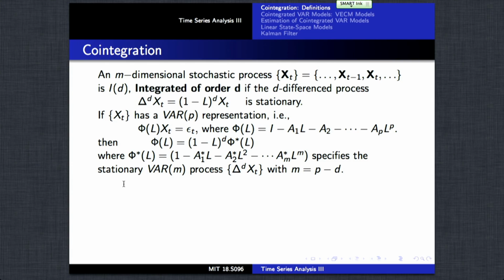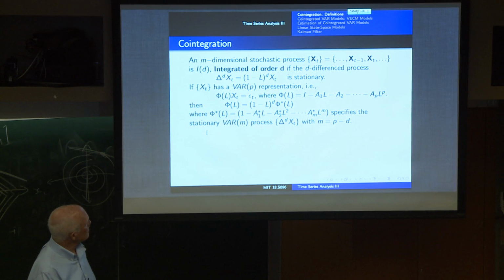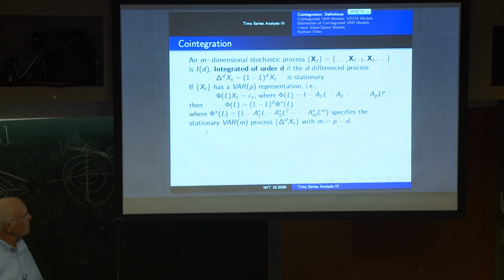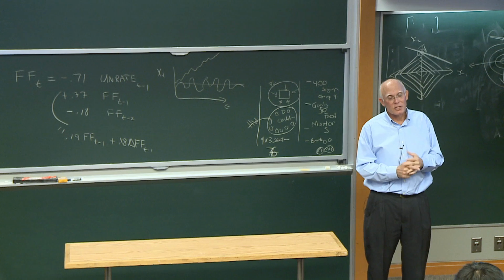So if taking the dth order difference reduces it to stationarity, we can express this vector autoregression in this way, where phi star of L represents the stationary vector autoregressive process on the dth difference series.